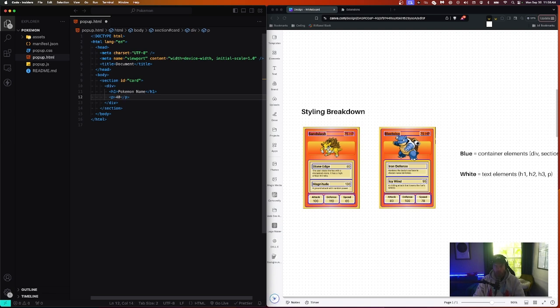and I'm just going to put 40 HP. I'm just making up a number there. So there we go. We have that section, right? So we have the blue outline as our div, and then we have an H1 and a P inside of there. And of course, I want to give all of these IDs as well. So this one is going to be an ID of title underscore container. And this one is going to be an ID of name, because that's its name. And this one, as you may guess, is going to be an ID of HP for hit power, okay? So pretty simple.